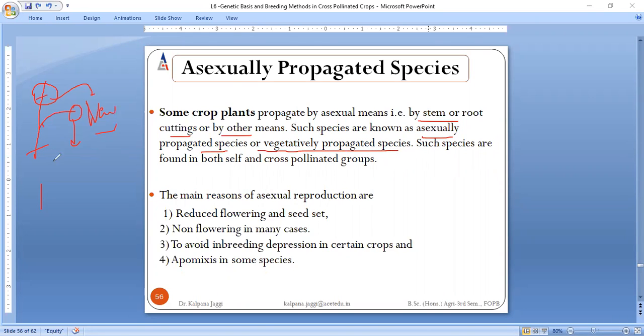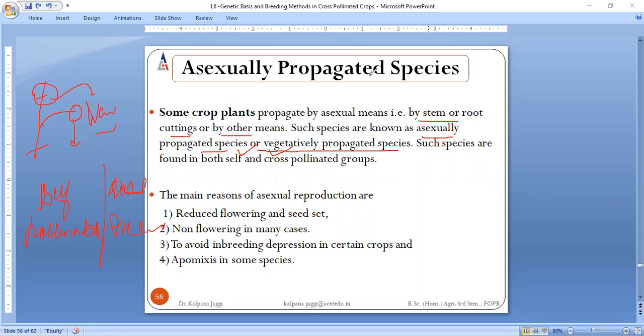A very important thing: these species are found in both self and cross pollinated species, so I need not elaborate the breeding methodology of asexually propagated species. I have already discussed breeding methodologies of self pollinated crops, and today I have already dictated the breeding methodology of cross pollinated crops, right?